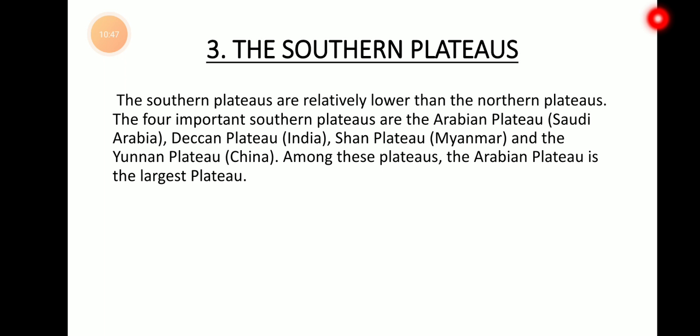So the northern plateaus in the northern part of Asia are in the higher range. But the southern plateaus are not so high like north, they are at a low level. So the four important southern plateaus are Arabian Plateau in Saudi Arabia, Deccan Plateau in India, Shan Plateau in Myanmar, and the Yunnan Plateau in China. Among these four, Arabian Plateau is the largest plateau in Asia. So these are some of the informations about the southern plateau.